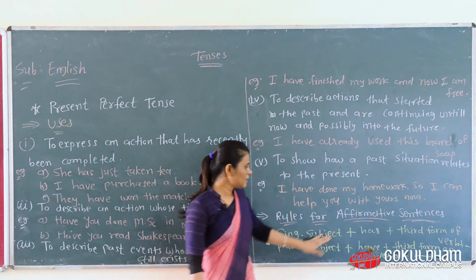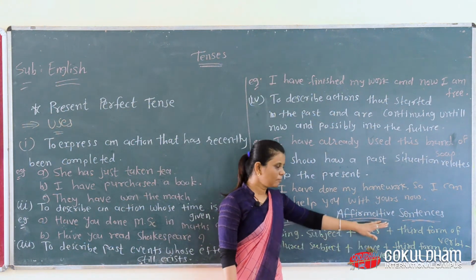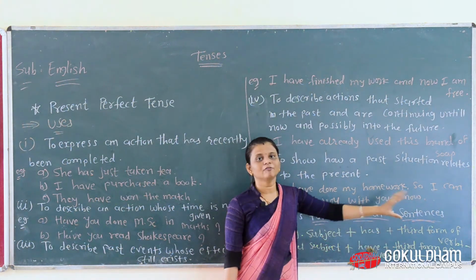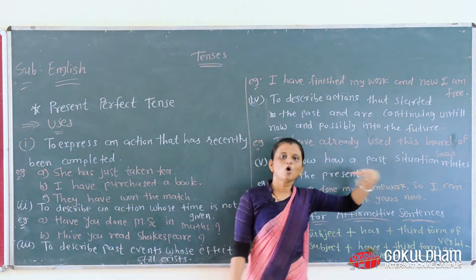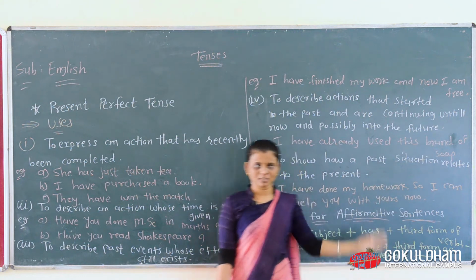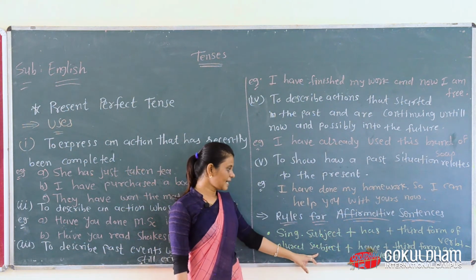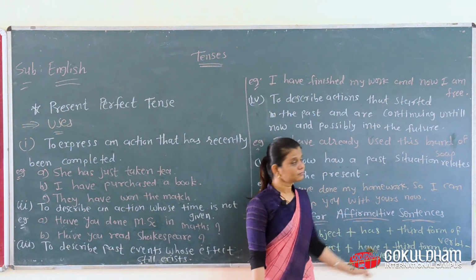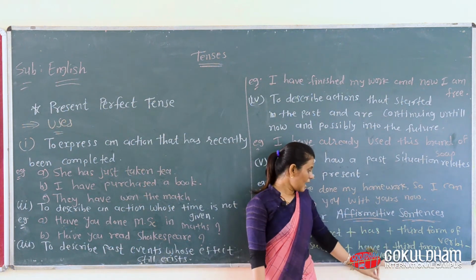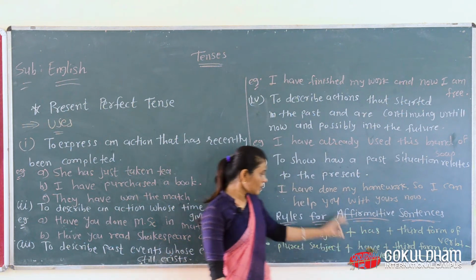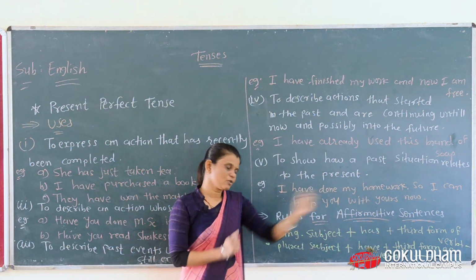Singular subject plus has plus third form of verb plus object. An object can come at the end of the sentence. The next, plural subject plus have plus third form of verb plus object.